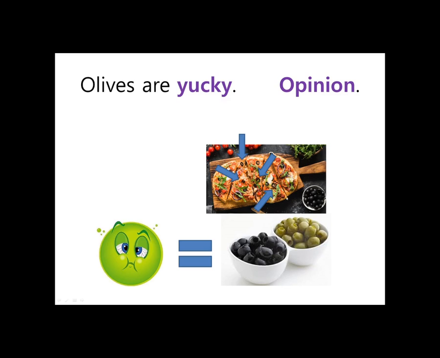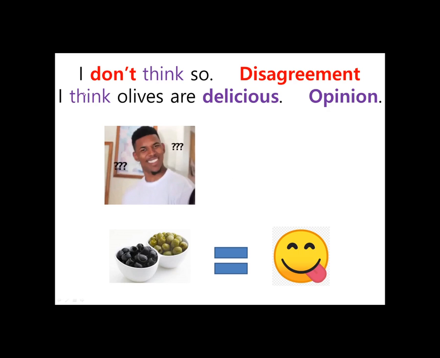But you can disagree with his opinion. So you can say, I don't think so. I think olives are delicious. Disagreement and opinion, and then emphasizing how you feel. I think olives are delicious. So you're emphasizing that's how you feel when you say, I think.